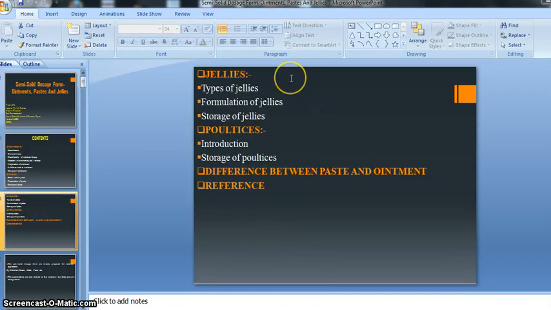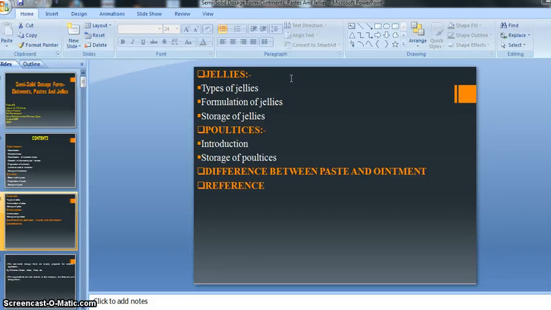Then afterward our third kind of preparation, jellies. In jellies we will discuss the introduction, then what is the use of jellies, what are the types, and what is the main purpose of preparation of jellies. This kind of information we will also discuss.